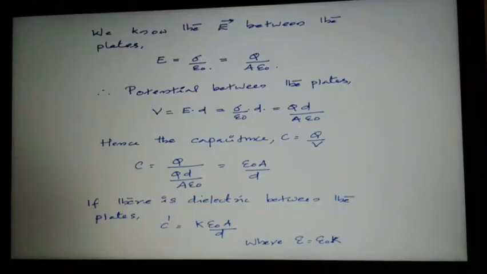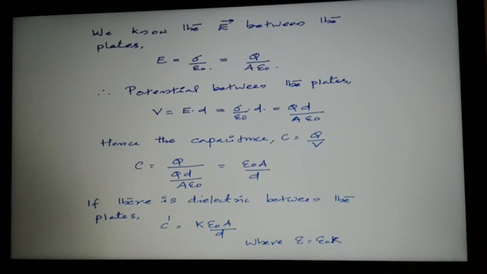Then epsilon m is equal to k into epsilon 0. Then epsilon m should always be greater than epsilon 0. Okay, now if there is a dielectric between the plates, then the new capacitance C dash is equal to k into epsilon 0 A divided by d, where epsilon is equal to k into epsilon 0. I already told you epsilon is equal to epsilon 0 into k.